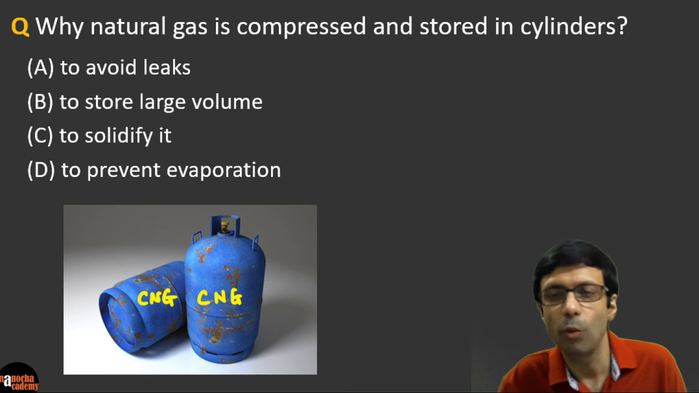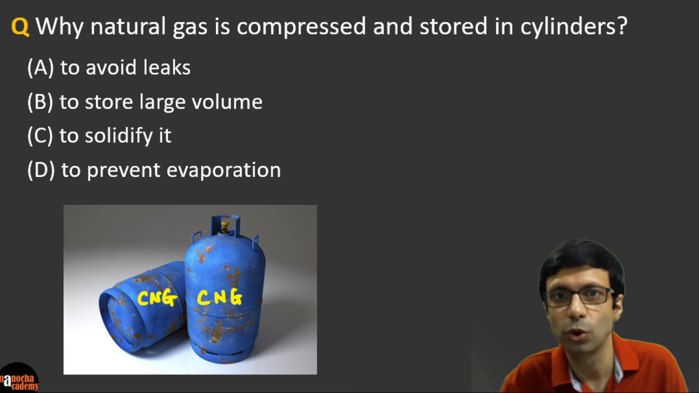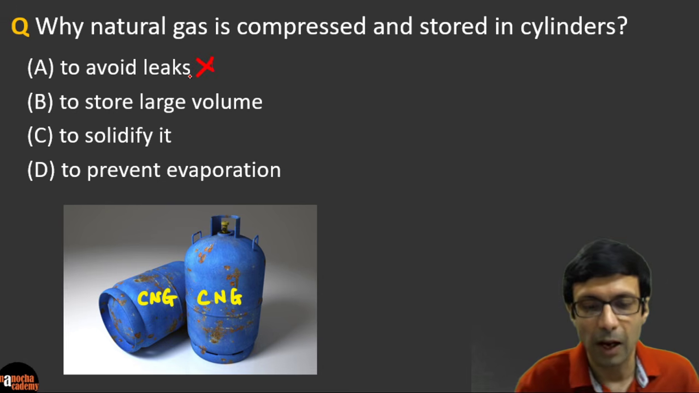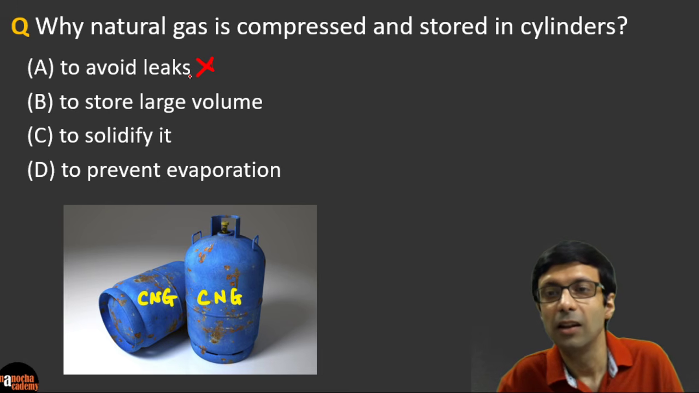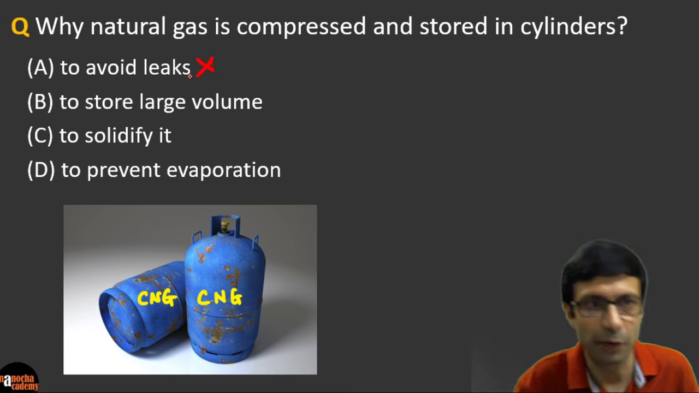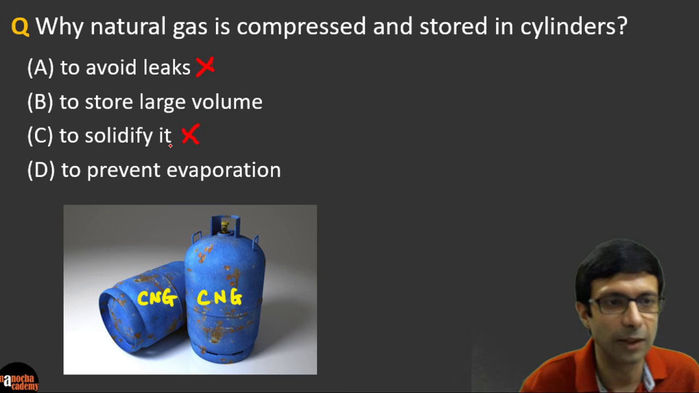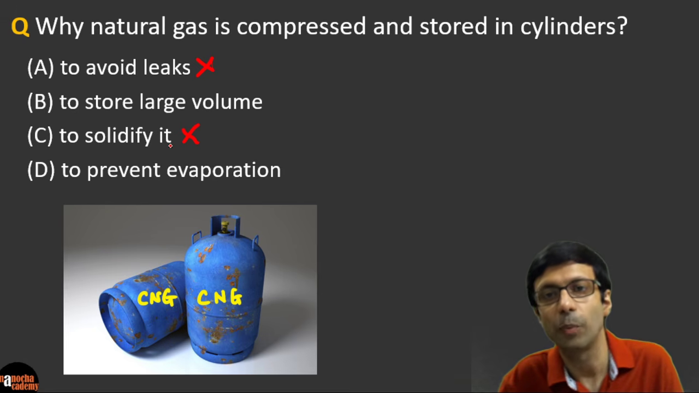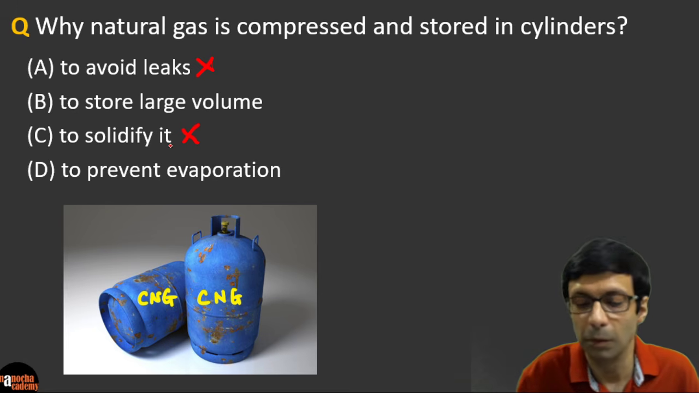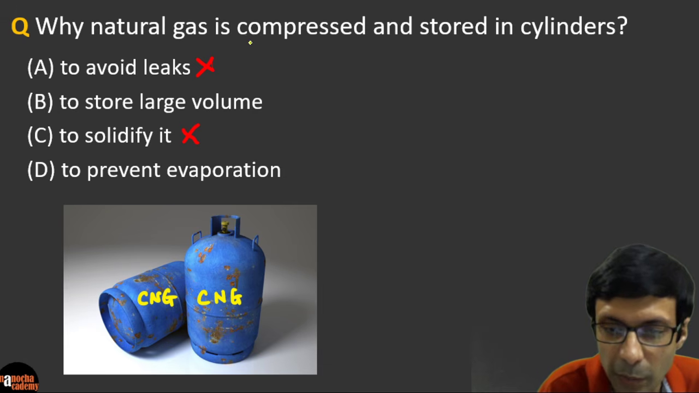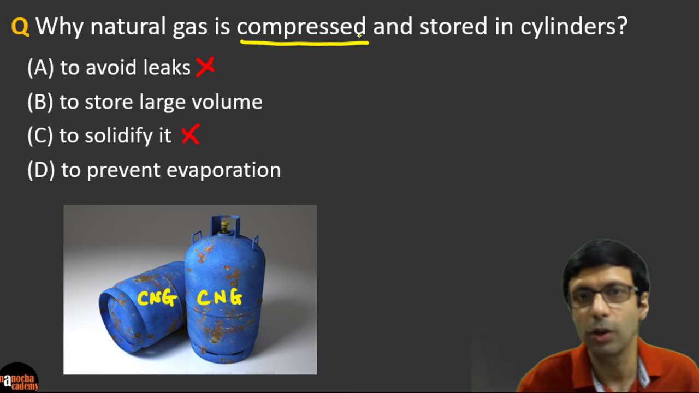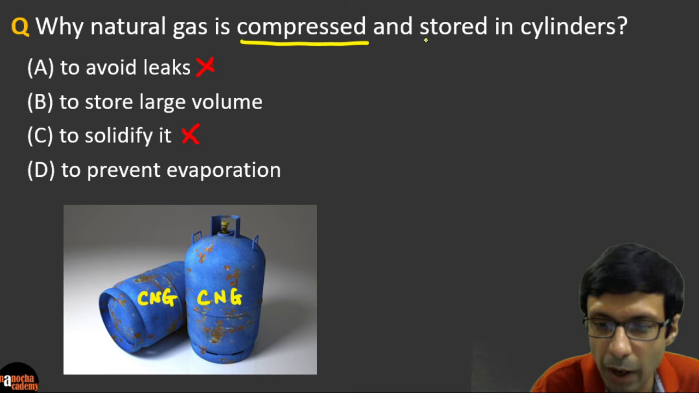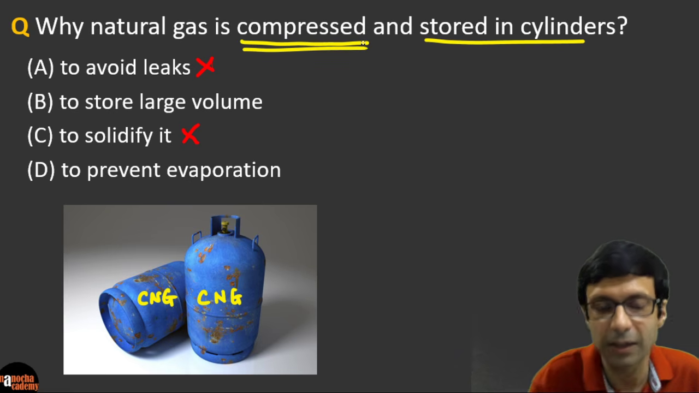The first option, to avoid leaks, probably not, right? Because there are better ways to solve it, and you definitely have the cap and all. So I think this won't be a good answer. And what about option C? You know that it's in a liquid form, it's not solidified, so this is also probably not a good answer. And to prevent evaporation, we are trying to avoid leaks or prevent evaporation. You can store it, but the main question is not just storing in a cylinder. The main question is asking why it is compressed. So definitely we are storing it well in a cylinder to avoid leaks and prevent evaporation, but that's just part of the question. The other part is, why is it compressed?